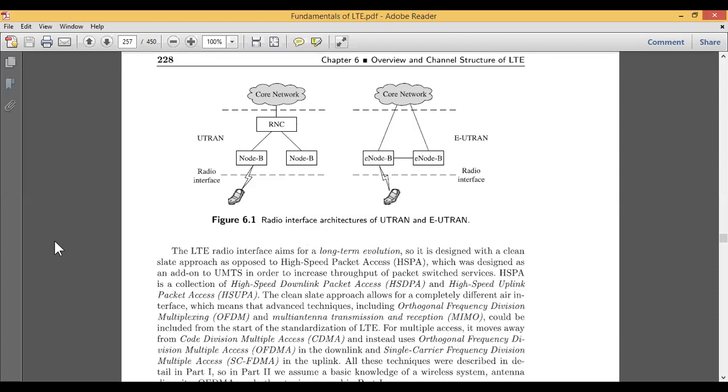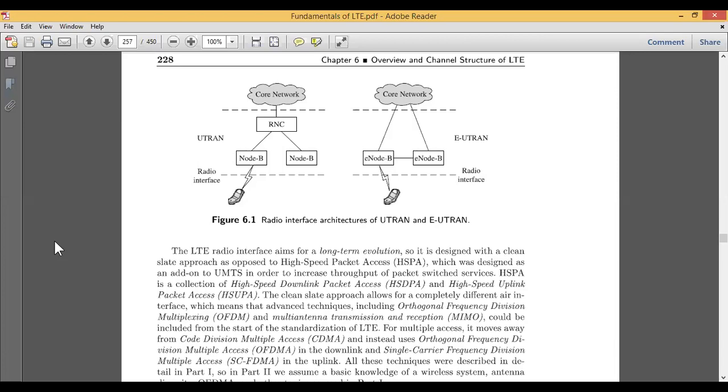Other than providing packet switching services, this radio interface architecture also has high speed downloading applications. Because the data services are very high speed, it also gives us high speed downlink packet access and high speed uplink packet access. Both uplink and downlink facilities are far better as compared to 2G and 3G technology.